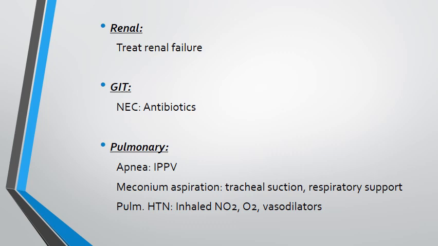Of course, some of them would go on to develop what we call meconium aspiration syndrome with the involvement of the lungs, and they would need respiratory support. Pulmonary hypertension occurs in the vast majority of cases of moderate to severe hypoxia, and this is because of pulmonary vasoconstriction. This can sometimes be very problematic and very difficult to treat. So we treat them with inhaled nitric oxide and vasodilators.